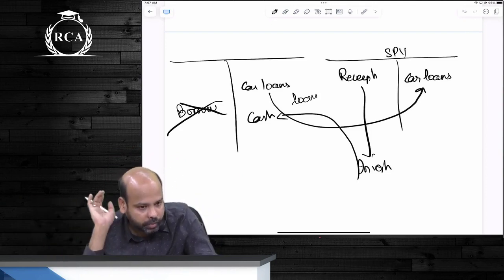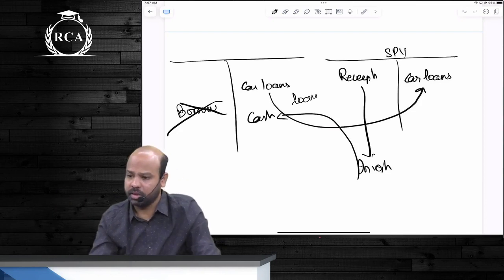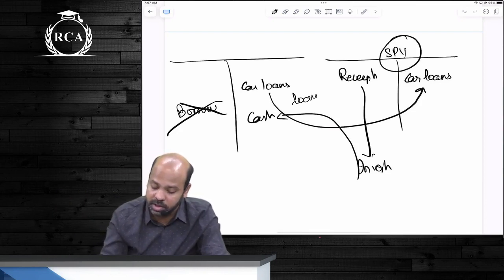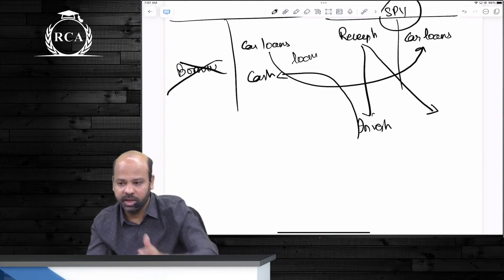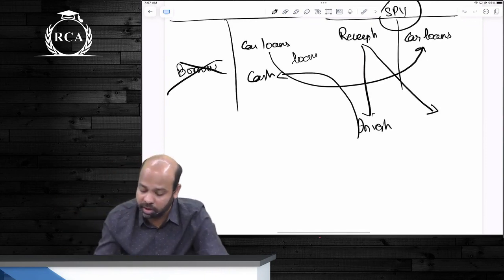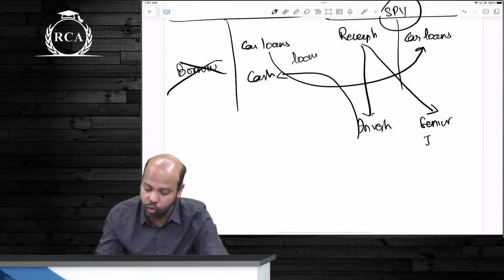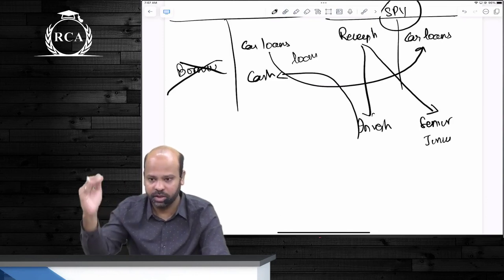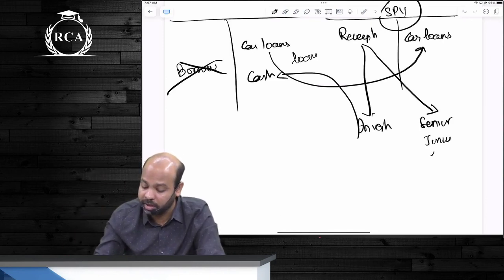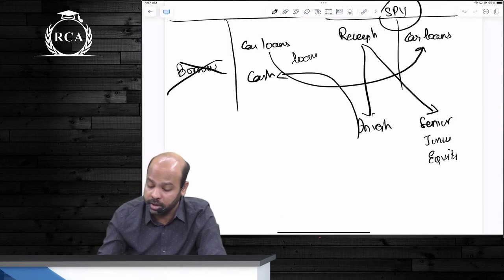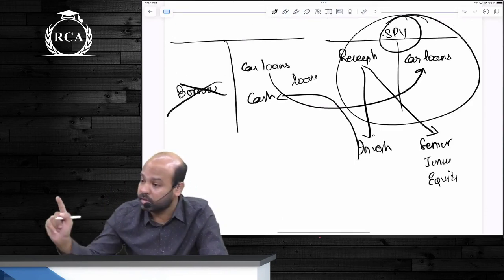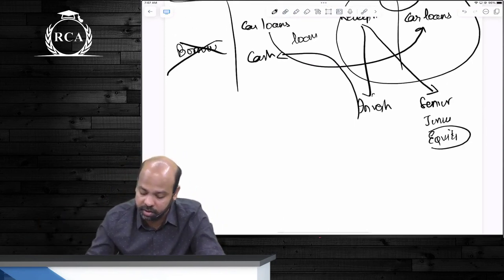Yes or no? अब इसमें guys, ये special purpose vehicle जब receipts issue कर रहा है, they divide them into multiple categories called senior note, junior note, maybe most senior and all of that comes, junior note and equity. In case this special purpose vehicle incurs loss, who will take the first hit? Equity.